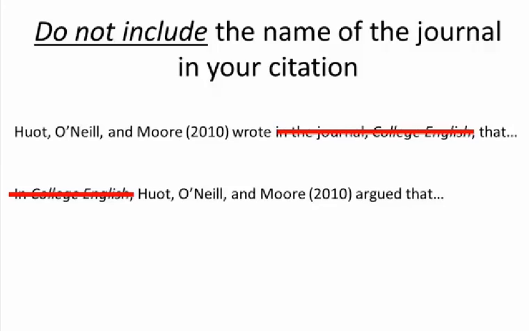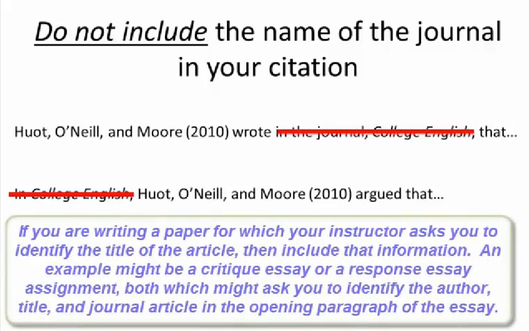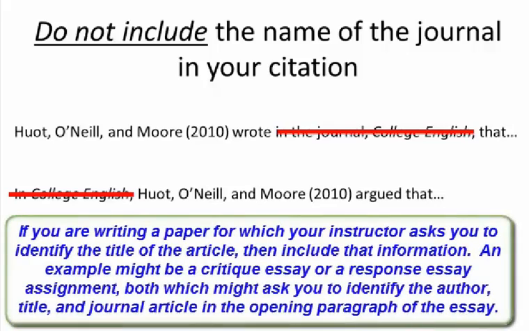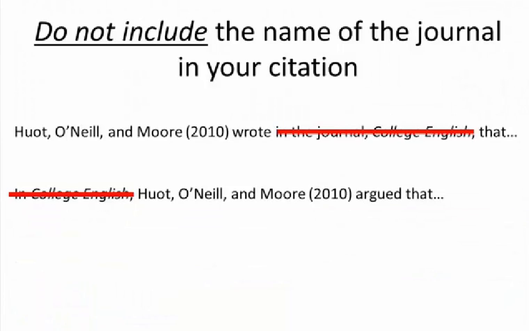Please note that if you're writing a critique essay or a response essay for a particular class, your instructor may ask you to identify the name of the author and the article and journal in the opening paragraph. That practice is in response to a specific writing assignment, but other than in cases like those in which the specific writing assignment asks you to identify title and journal, you would not include such information. As you can see, only the last names of the authors and the year are included here.